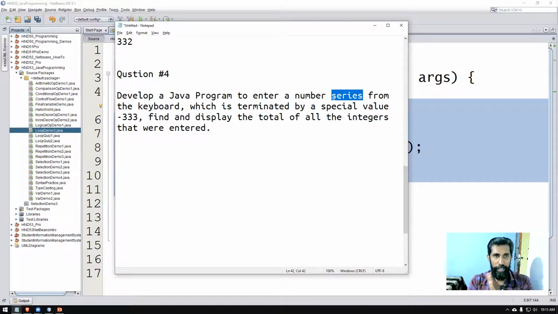Is this question clear to you all? So we have to create a program where we're going to keep on entering numbers from the keyboard. I'm going to show you how you can mix that with a loop. Once that is done, if you enter minus 333, the program is going to stop. The loop is actually going to stop and it's going to tell you the total of all the numbers that you have already entered. So this is what I'm going to do. Let's do that.